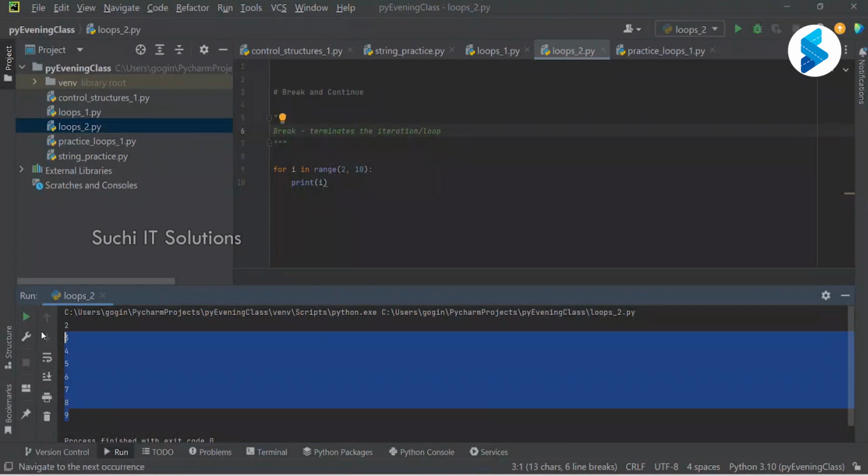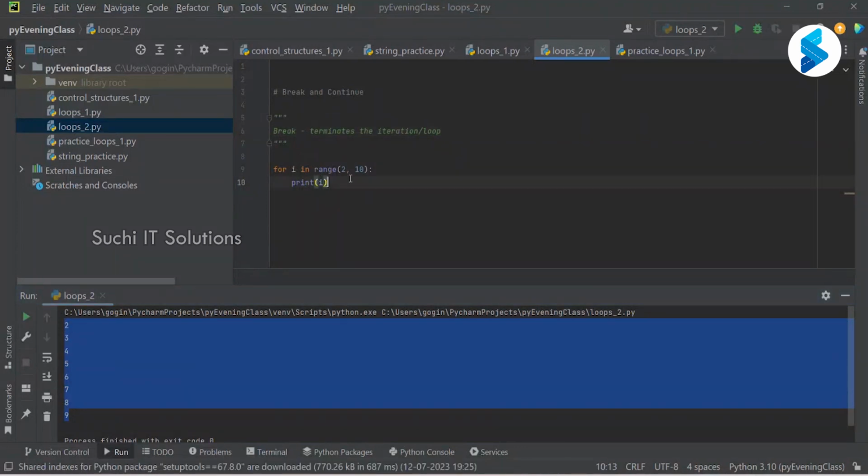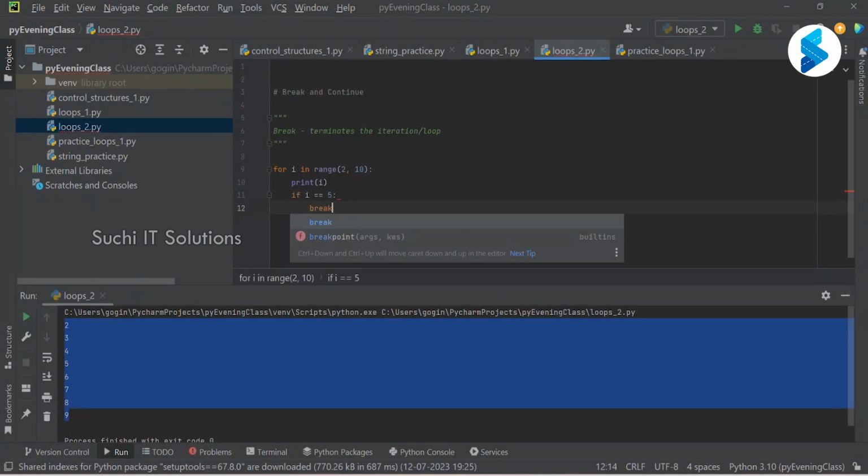My condition is: if i equals 5, I want to terminate. After i equals 5, I don't want to continue looping anymore, and I want to exit the loop, or break the loop, terminate the iteration. So this is what it is.